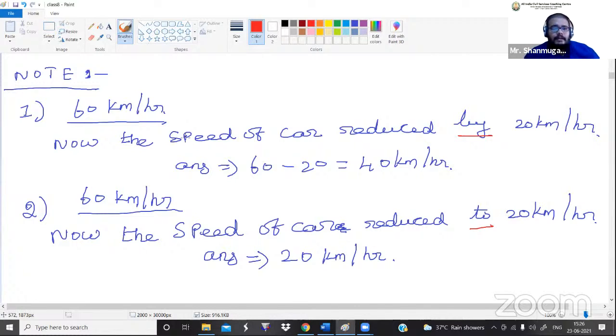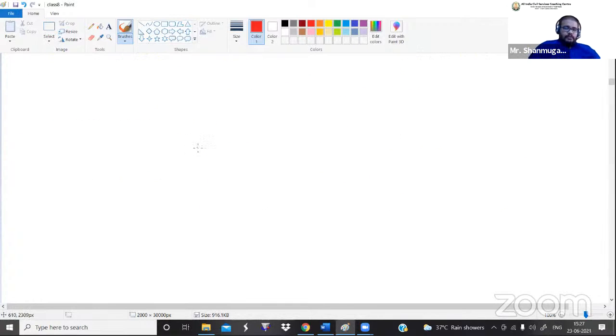And the next point is the initial speed of the car is 60 km/h. Now the speed of the car is reduced to 20 km/h. In such a case we don't want to subtract anything. Initially the car is going at 60 km/h. Now the speed got reduced to 20. So now what is the speed of the car? 20 km/h. Do you get it? Can you understand the difference between by and to?